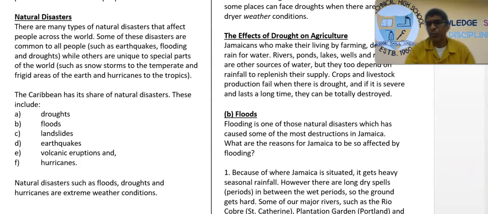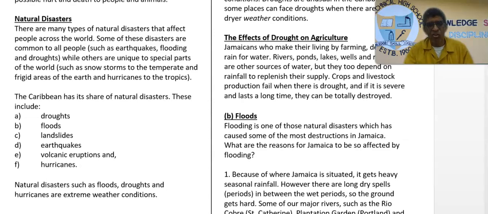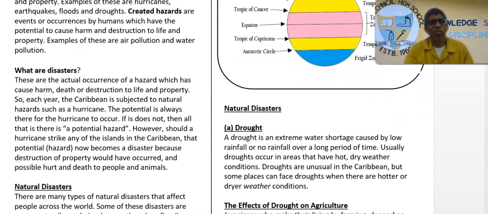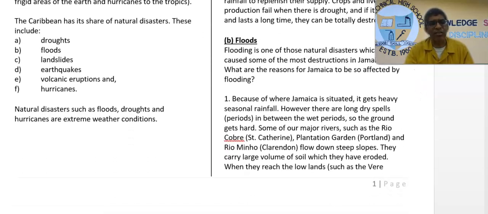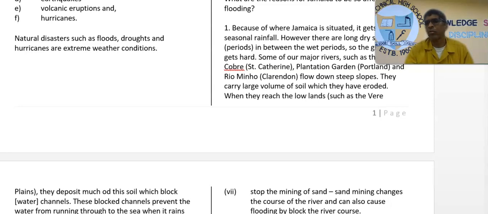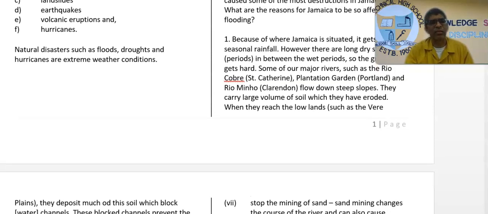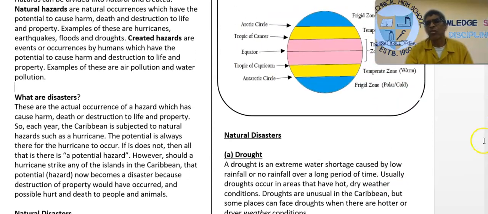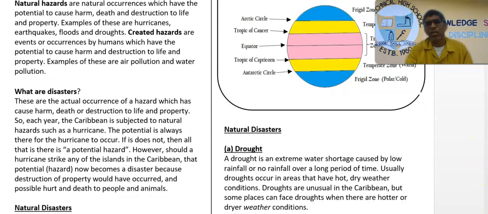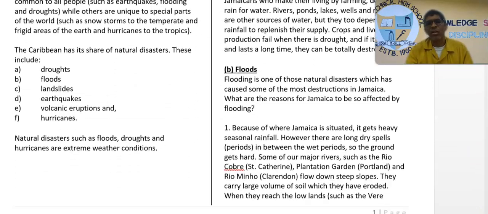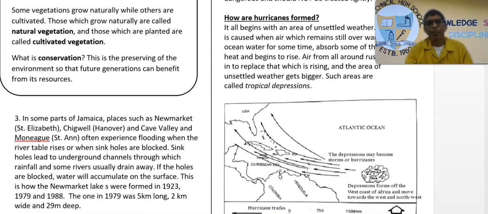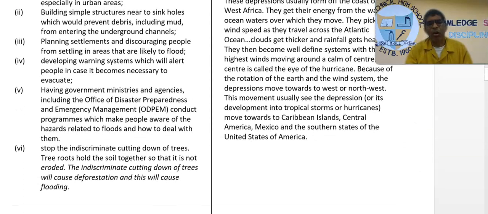All right. Then we have, let me go up. Then we have created, oh, I'm going the wrong direction. Then we have created disasters. So we have natural disasters. Then we have created disasters. All right. I was looking at the different examples here, like the flooding. Oh, let me get there. I see what happened. So we have like the droughts, the floods, the hurricanes, and the earthquakes and all those things.